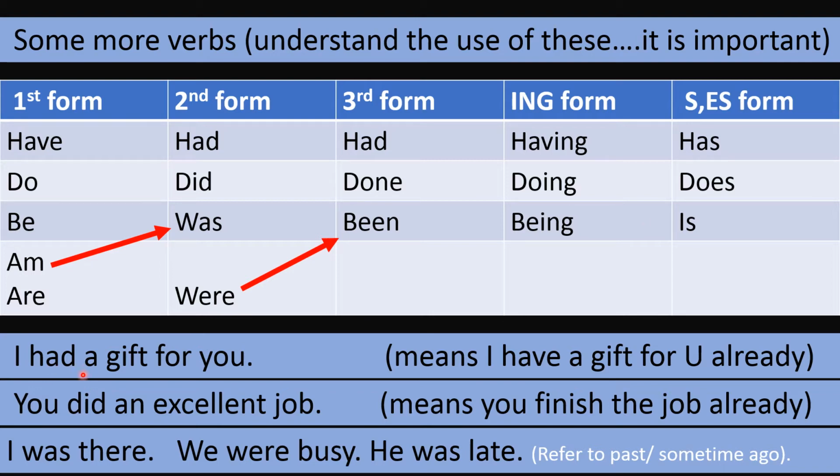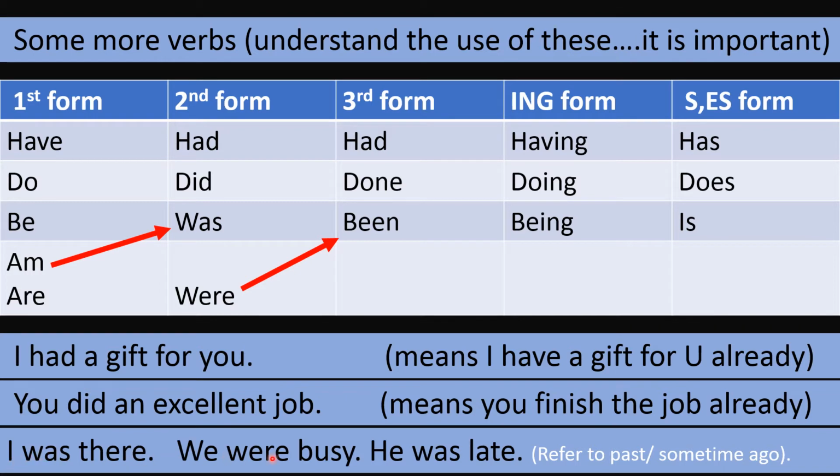Now let us look at the first sentence. I had a gift for you. So what does it mean? It means that the gift is already with me. It means I have a gift for you already. But it refers to the past. It means that I purchased that very gift some time ago and I had a gift for you. You did an excellent job. What does it mean? It means that you finished the job already, and the way you did it, it was great, it was good. So that's why we say you did an excellent job.